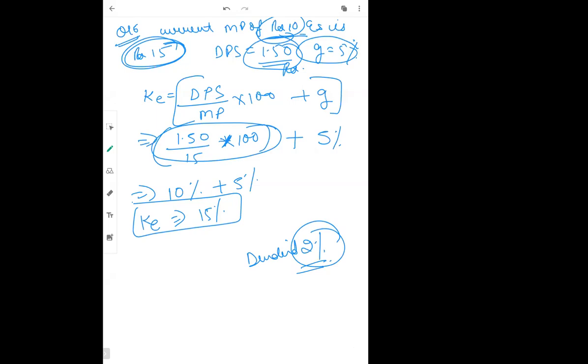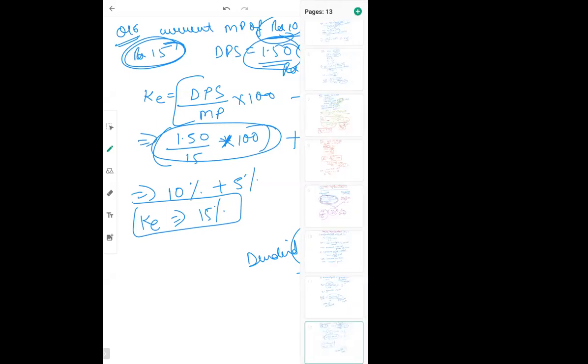Yes, ma'am. Okay, so let me do one more question to make it more clear. We can do question number 17 also. In 17 they have asked both the methods. They specifically want dividend yield and earning yield. So the question says that A Limited has issued 2000 equity shares of rupees 10 each, sorry, of rupees 100 each. So 100 is your face value of shares.